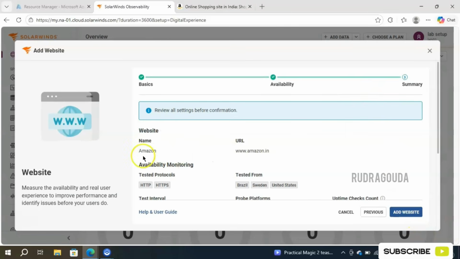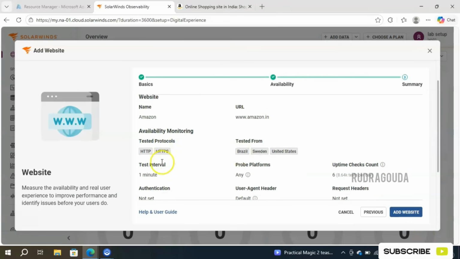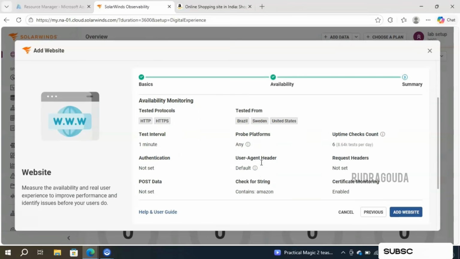And this is the summary page. We have given the name as Amazon. This is our URL details. We have chosen both protocols, that is HTTP as well as HTTPS, which is secured. And for location we have chosen 3: Brazil, Sweden and United States. From these 3 locations we are going to check the availability of the website.